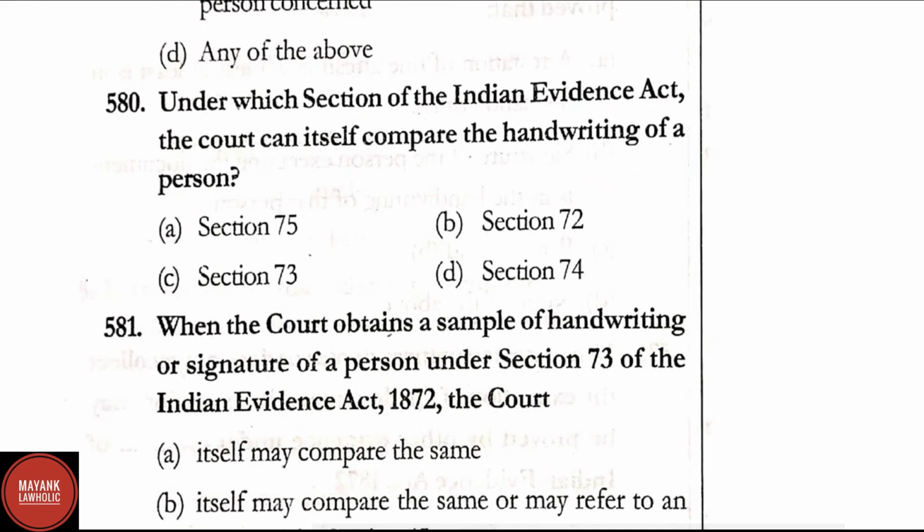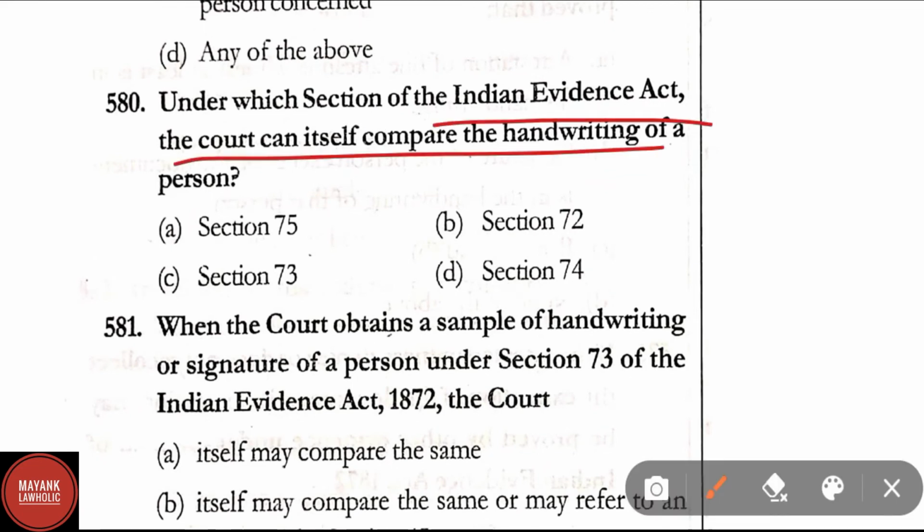Question number 580. Under which section of the Indian Evidence Act the court can itself compare the handwriting of a person? Correct answer is option C, that is section 73 of the Indian Evidence Act.